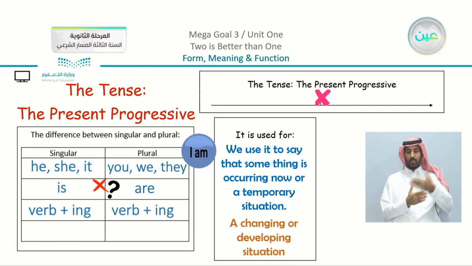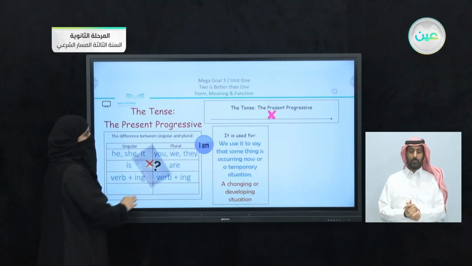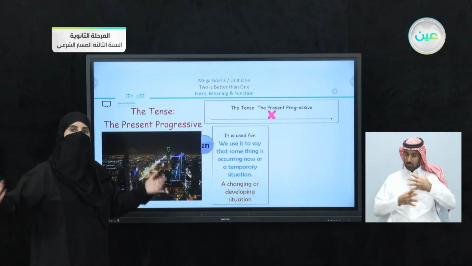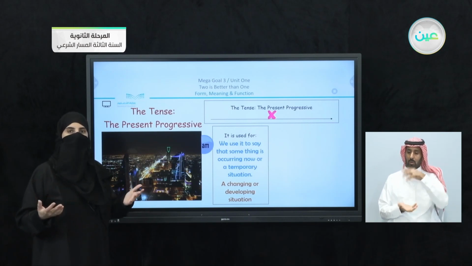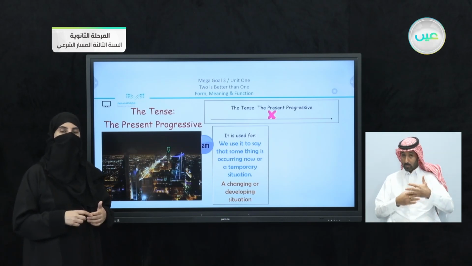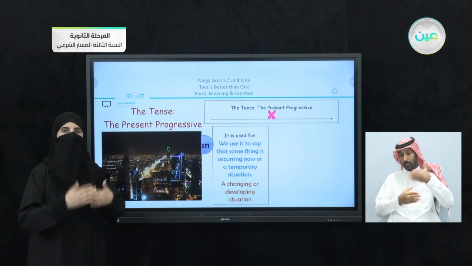And here, just to add, we can also use the present progressive in changing or developing situations. Like what? We can say, for example, Riyadh is getting bigger and bigger. So I am saying that Riyadh is getting bigger. Is getting. We have the present progressive. Is it something that is just happening? No, it is something developing and also changing.